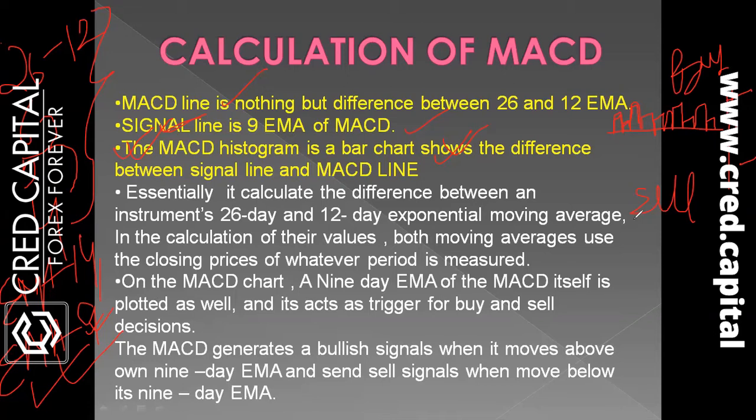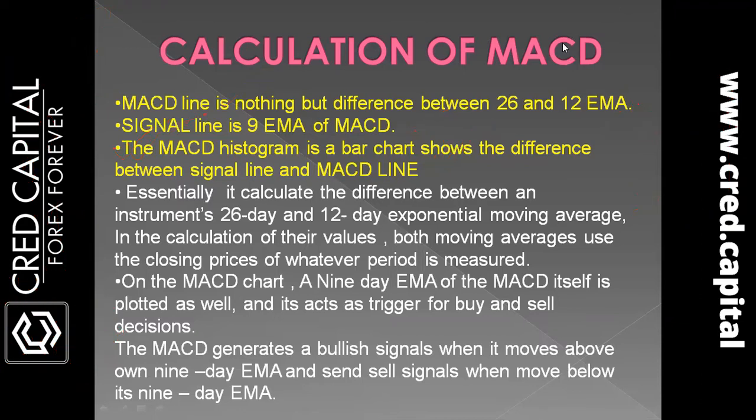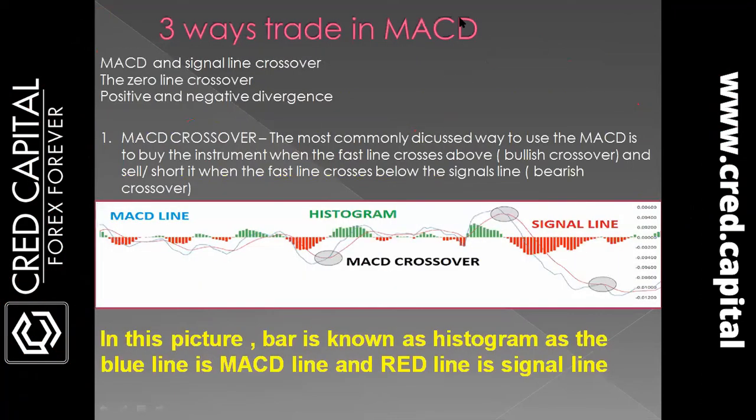A 9-day EMA of the MACD itself is plotted as well, and it acts as a trigger for buy and sell decisions. The MACD generates a bullish signal when it moves above its own 9-day EMA, and sends a sell signal when it moves below its 9-day EMA. So let's check it out in the market. This is the kind of thing you can see in the chart.